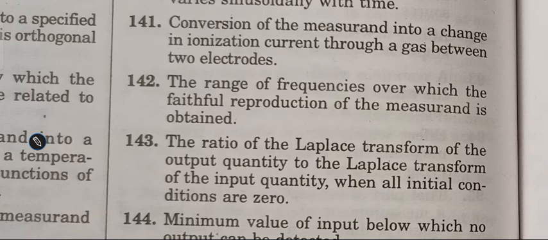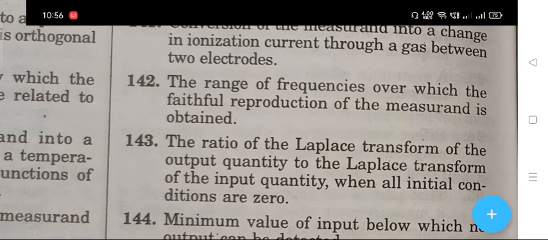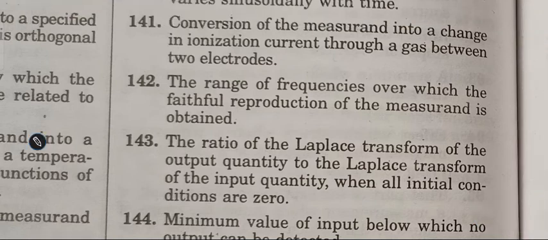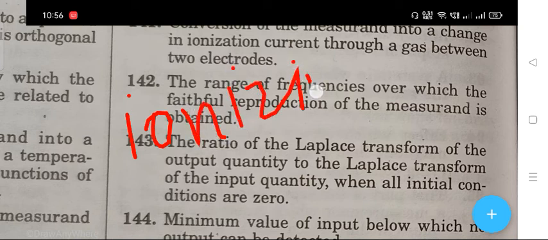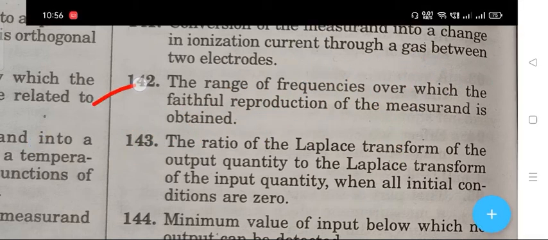Question number 141: a conversion of the measurand into a change in ionization current through a gas between two electrodes. The right answer is ionizing transduction. The next question: the range of frequency over which the faithful reproduction of the measurement is obtained.